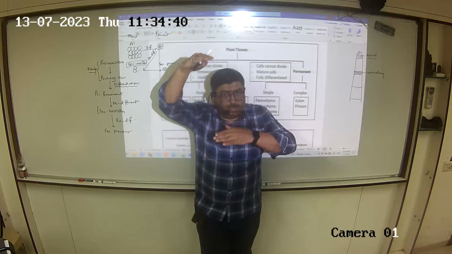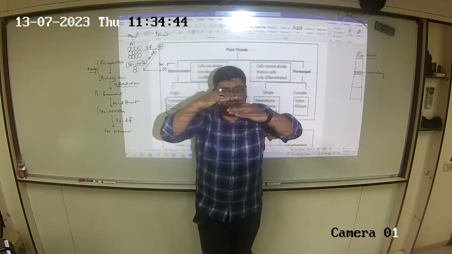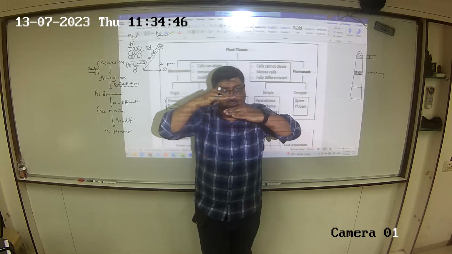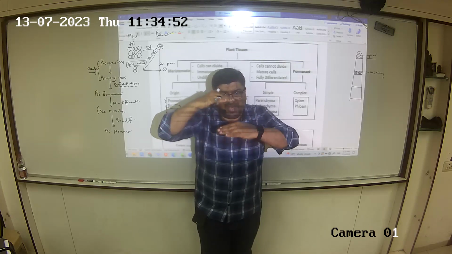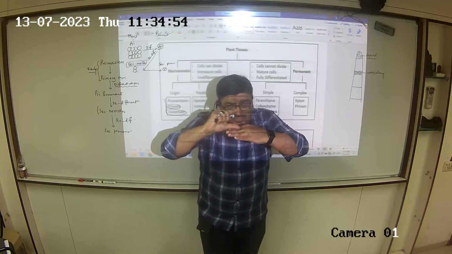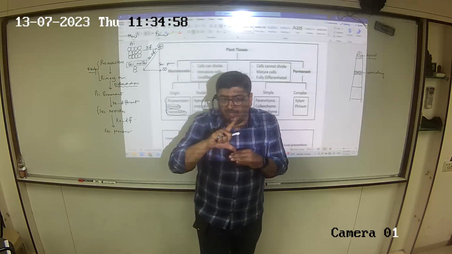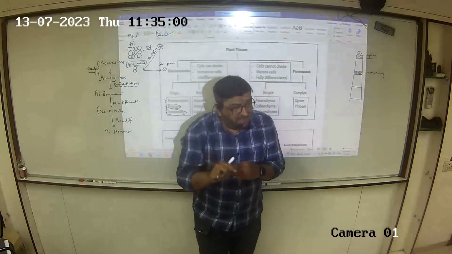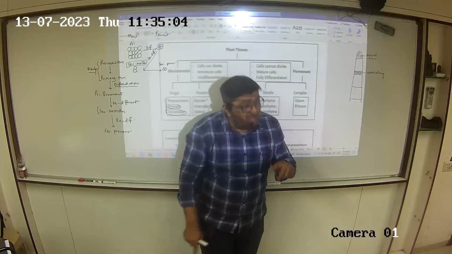As the shoot grows, will the nodes move away from each other? Earlier the length was this much, now the shoot has grown. And as the nodes move away from each other, actually it is the internode which is elongating. So which kind of growth is this, vertical or horizontal? So which is this, primary or secondary? Primary. So even intercalary is responsible for which growth? Primary.